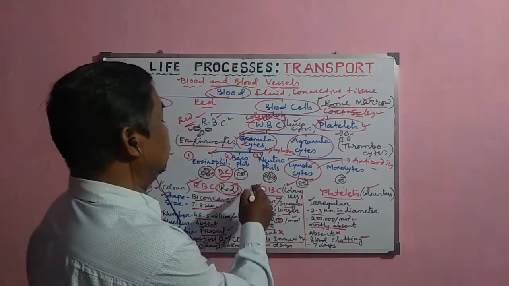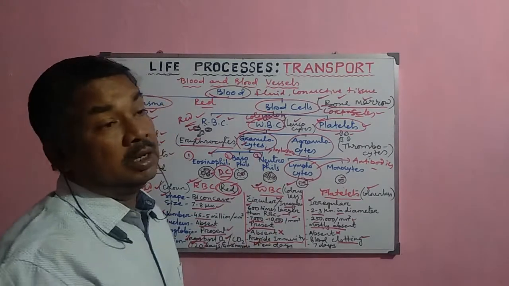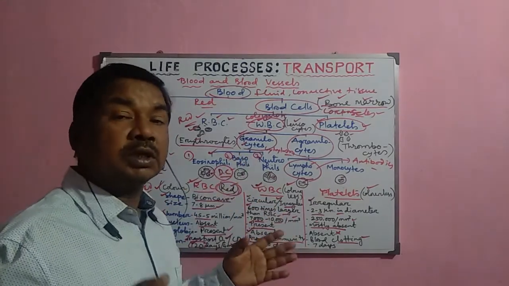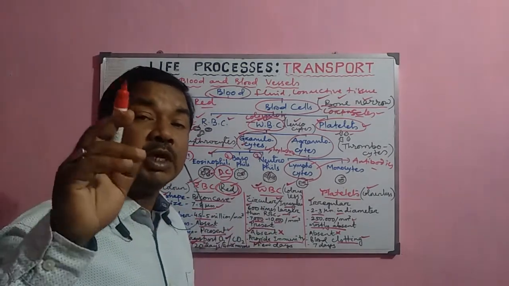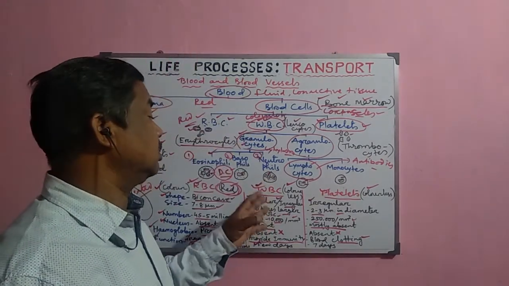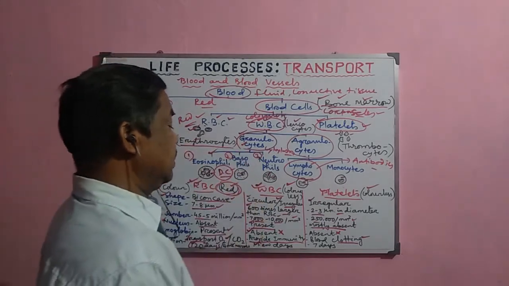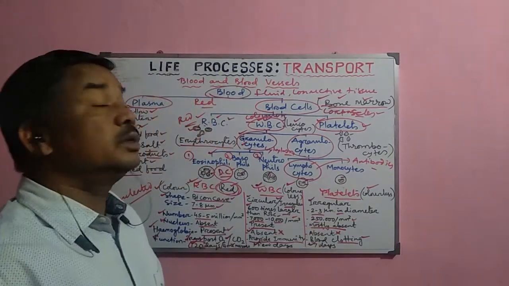Now here the WBC, their lifespan is only a few days. So that is why after their growth they die and the new WBC are continuously formed. And the WBC number increases when there is any type of infection. So when any infection occurs, to fight the germs, the number of WBC increases at that time. Now the lifespan of the platelets is around 7 days.